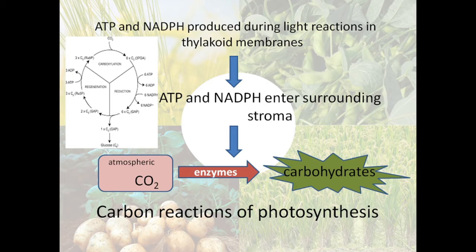This picture shows the outline of these reactions. We will explain them later.